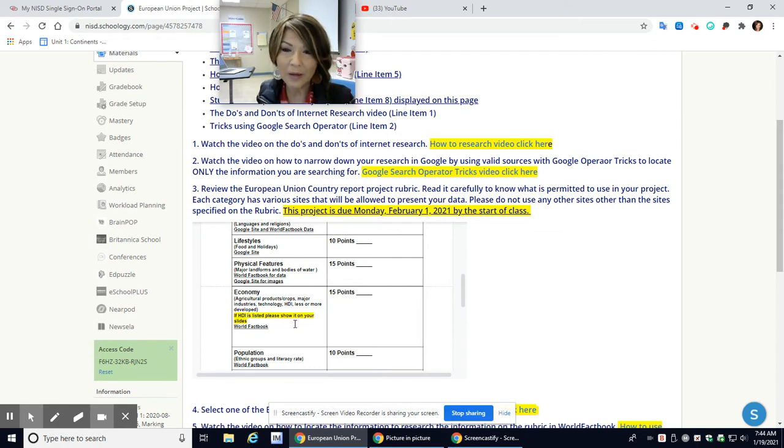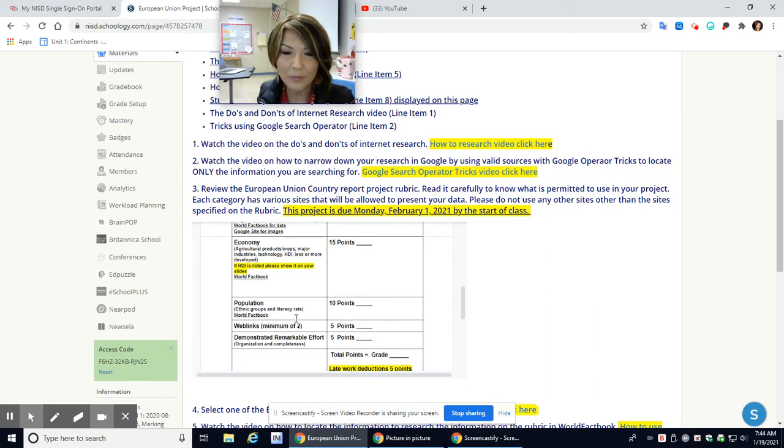Please know that for some reason on World Factbook it doesn't show the HDI for all of the countries, but we do know which countries do show those HDI. So please make sure if it shows that HDI, that you document that on your data. Okay, HDI is Human Development Index. You will find that in economy and you'll have to scroll up and down until you locate it. Okay, but please do so.